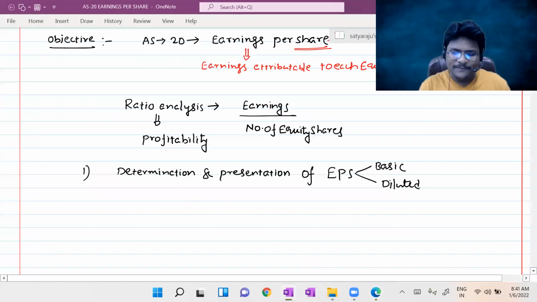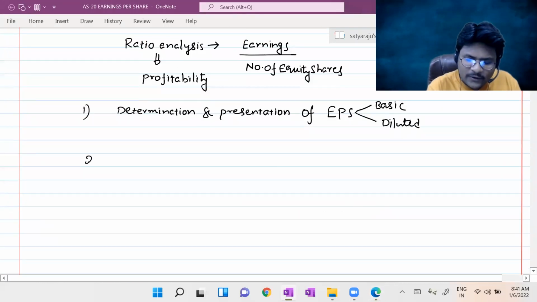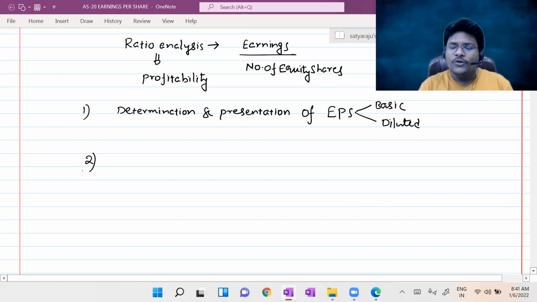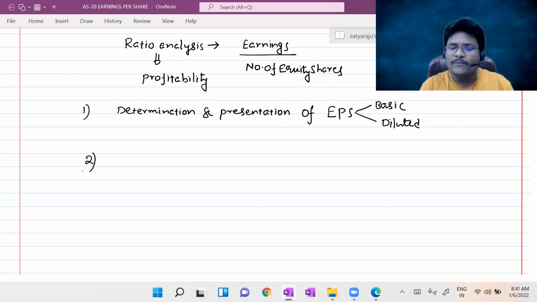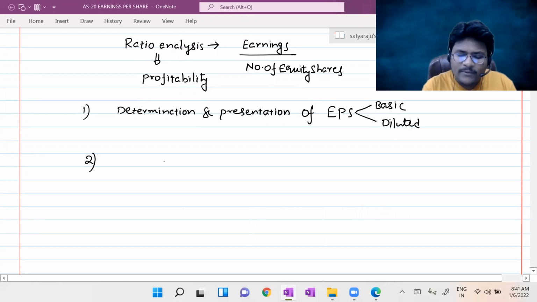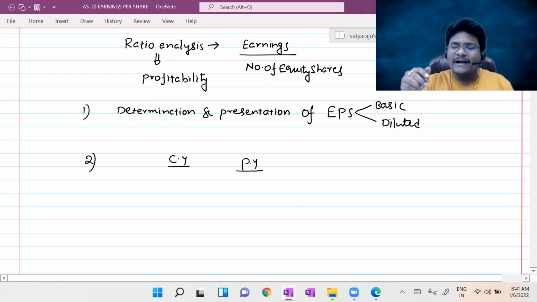What he is telling in the second objective, for example, is intra-firm comparison. Intra-firm means your company information for the current year you are comparing with the previous year. Let us assume the current year earnings per share you got was 3 rupees per share.